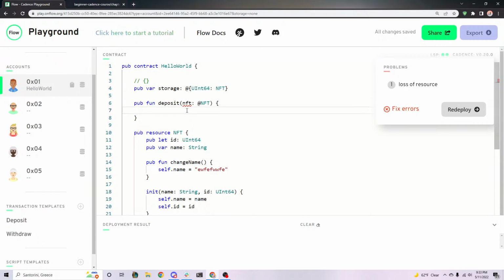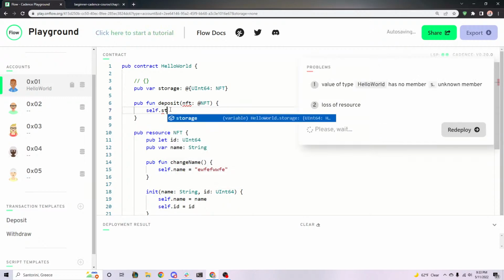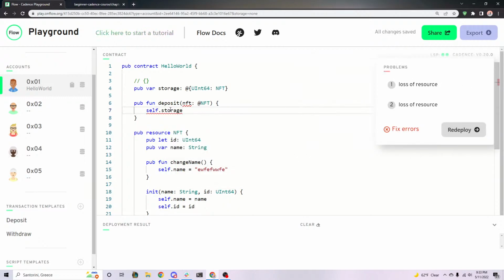With dictionaries, we have to do a little special thing. Now there's two ways to do this. So let me say that right now. There's two different ways to deposit to a dictionary, and I'll tell you which one's better and which one's worse. So the first way to do it is to say self.storage at a certain key. So what is the key that we're going to put here? I mentioned this before. Remember, we're mapping the ID to the NFT itself. So what should I put in these brackets?